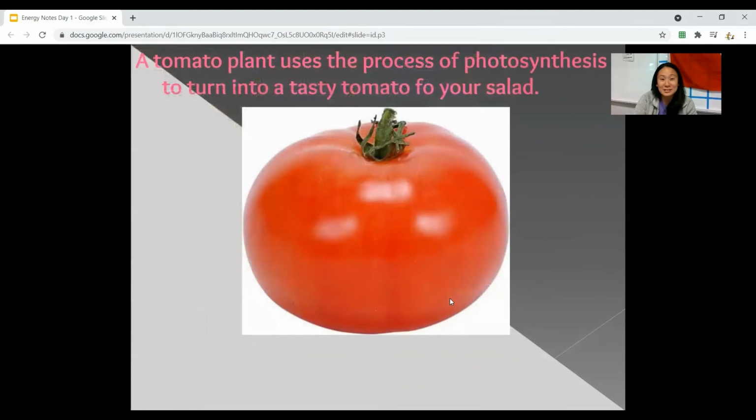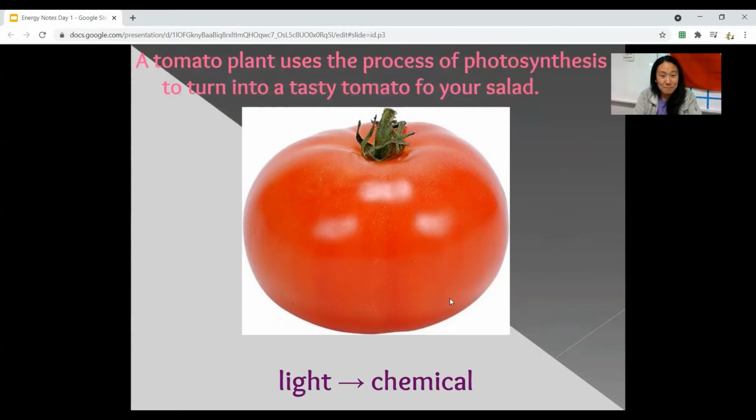The last one is a tomato plant uses a process of photosynthesis to turn into a tasty tomato. Oh, there's a typo. Faux salad. And so, how do you do photosynthesis? You need the sun. So the sun is light energy. It transforms into food. So that's chemical energy. And then you eat it for energy, right? Sun is like the number one source of energy for us.